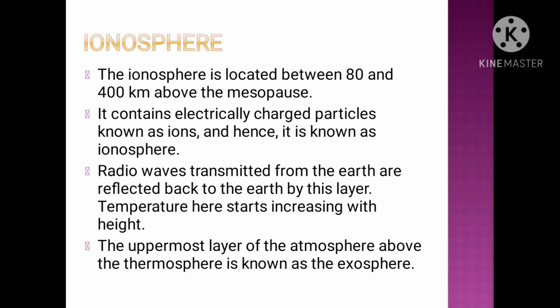After the thermosphere, the uppermost layer of the atmosphere is called the exosphere. So this is the thermosphere, and under the thermosphere we have the ionosphere.